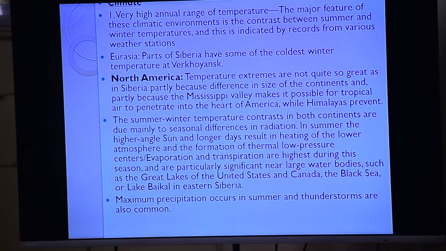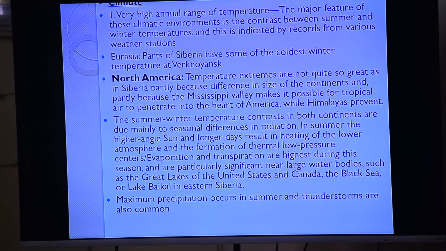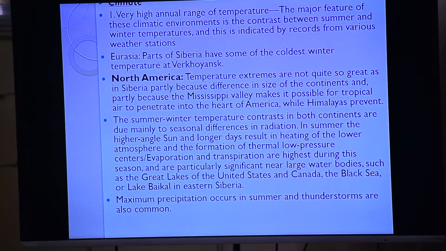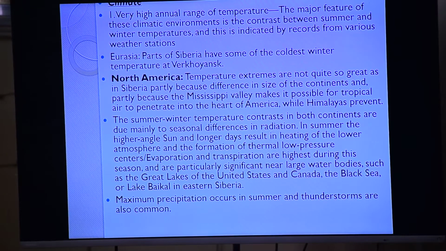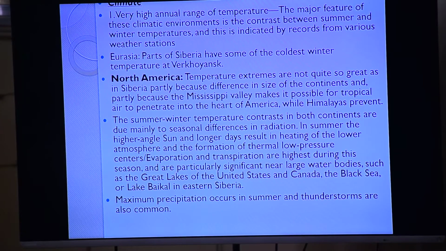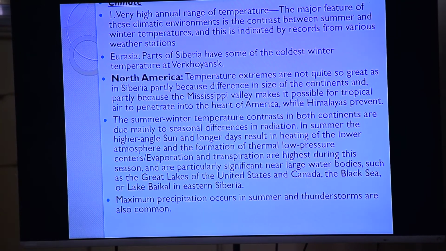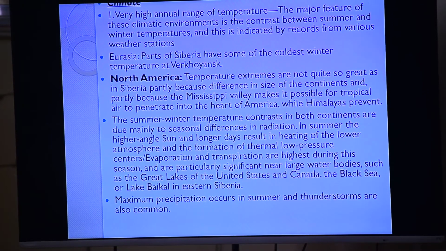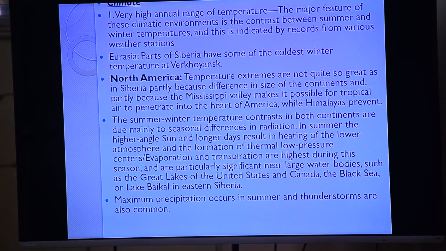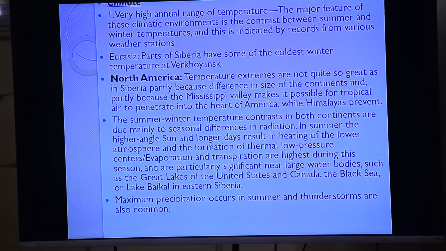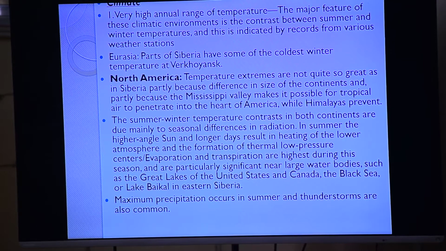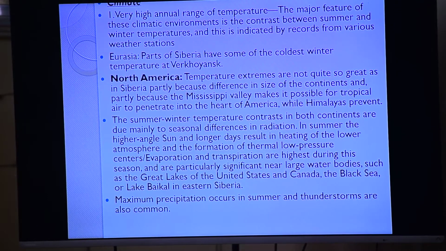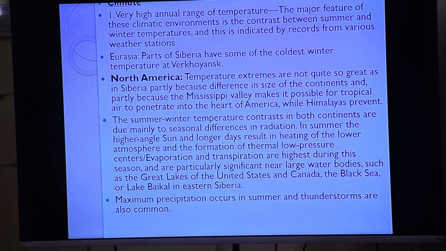North America, we will see about North America, then we will see Europe and Asia. In North America the temperature extremes are not quite so great. What is the temperature extreme here? Not quite so great as in Siberia, partly because of the difference in the size of the continent. If you go into Canada, the interior region becomes more and more interior, and the farther inside it goes, the colder it gets. So the Siberian region is very interior. Size is more, the Siberian region is very interior, but compared to Siberia, Canada is less in size. So because of this, what will happen?